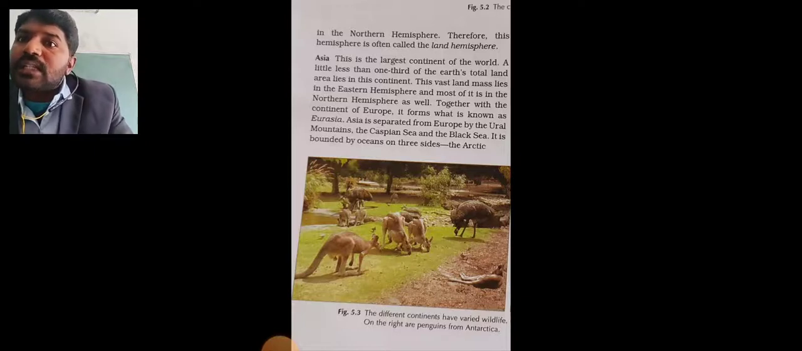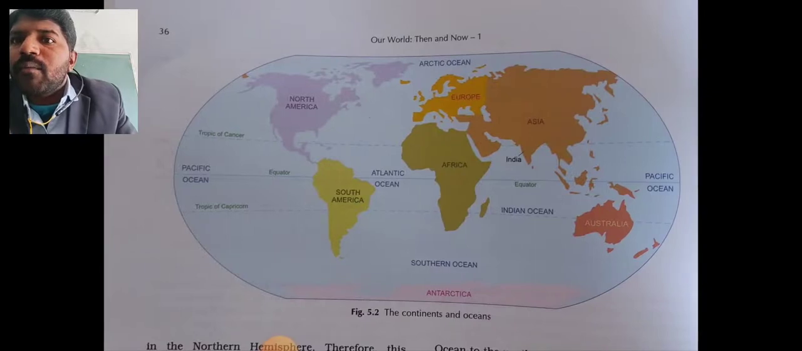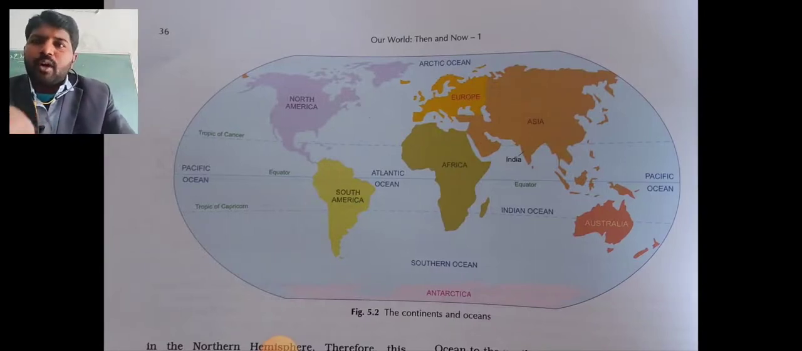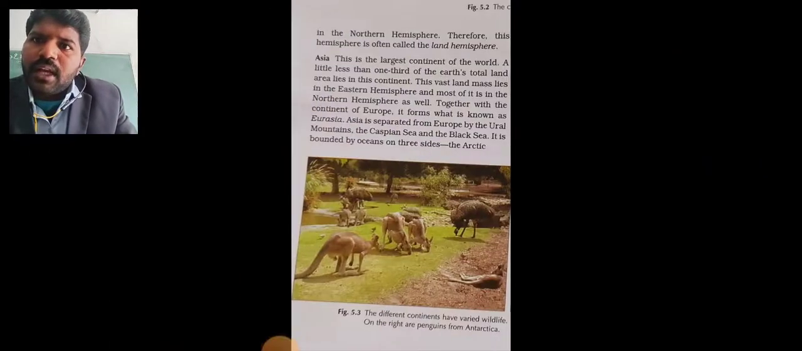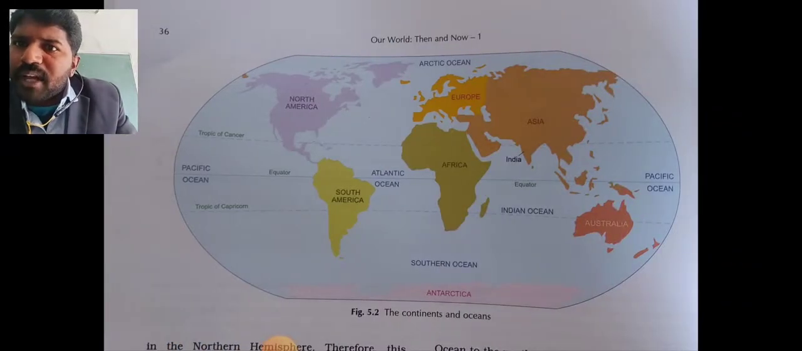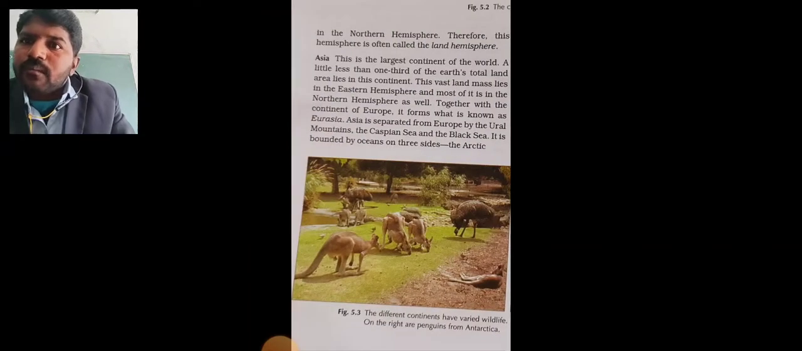This is the largest continent in the world, a little less than one third of the land area. You see the brown color here, a very big size of area. Near it, Europe is there, Africa is there, and on this side Australia is there. You see the total land area lies in this continent.